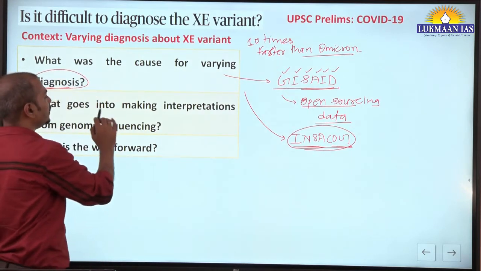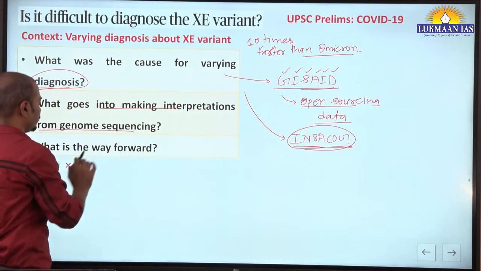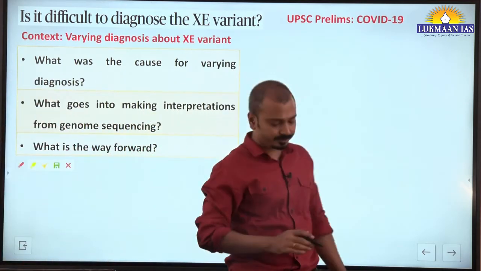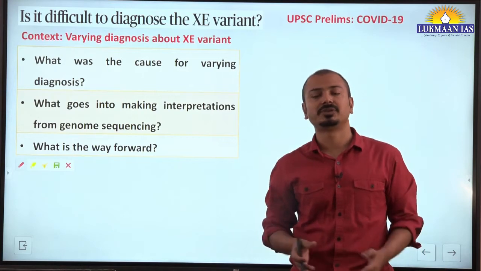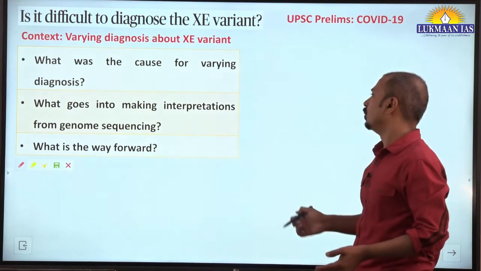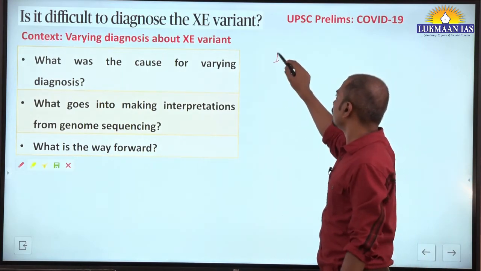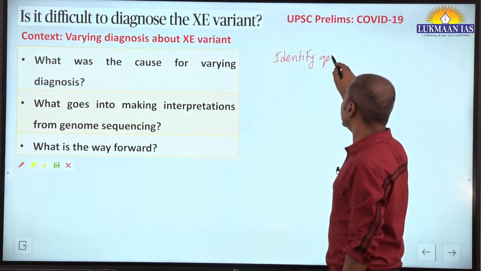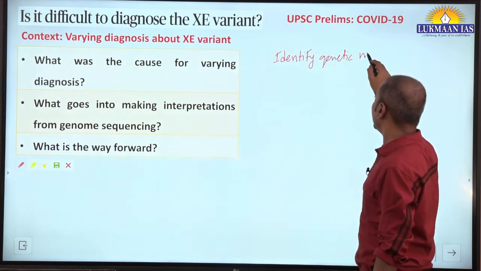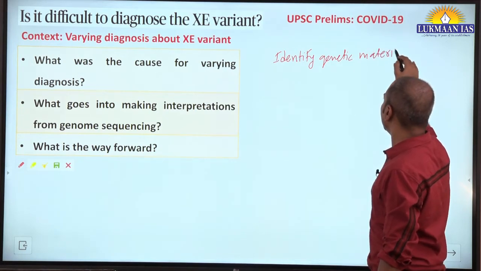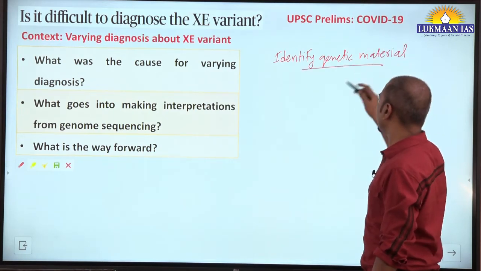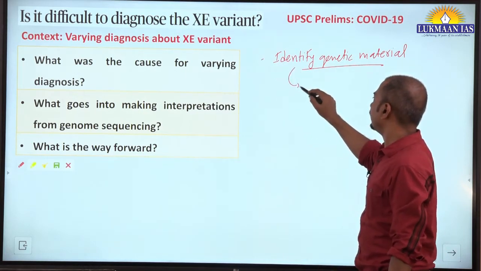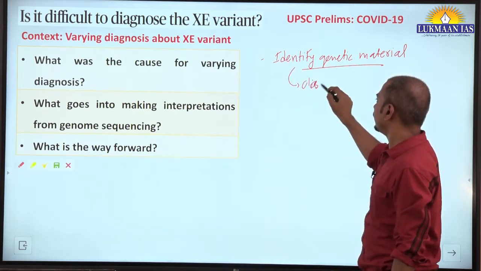Now, what goes into making interpretation from the genome sequencing? But before that, one should understand that gene sequencing or genome sequencing is the method to identify the genetic material of a particular virus, bacteria, or any microorganism, and then classify it.